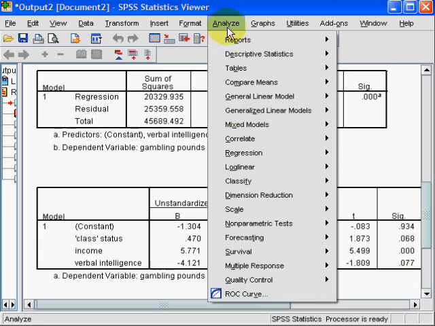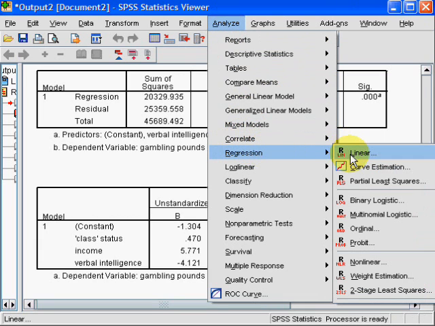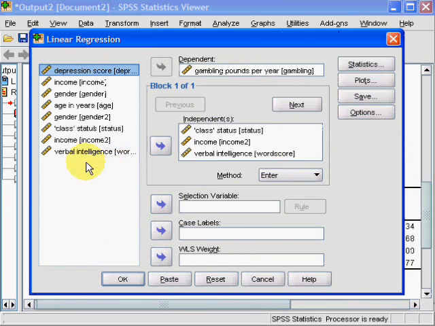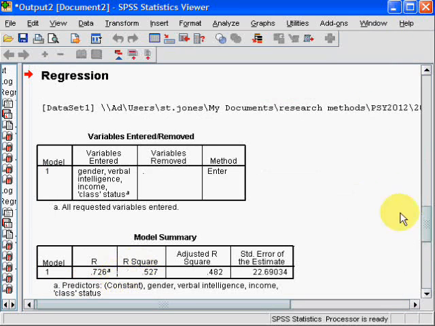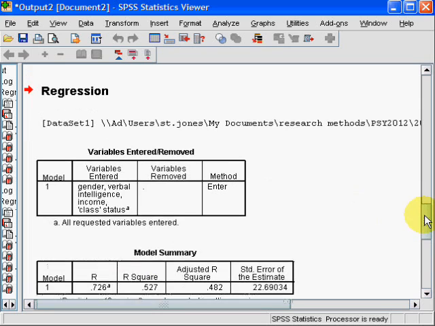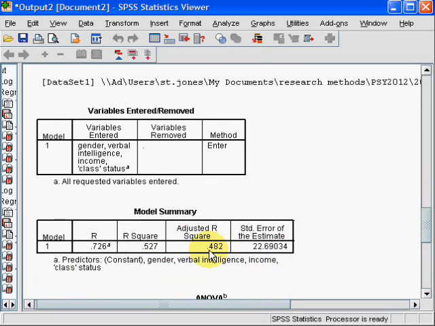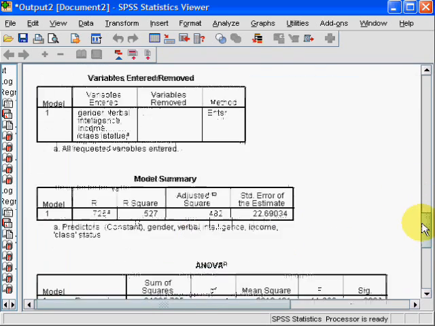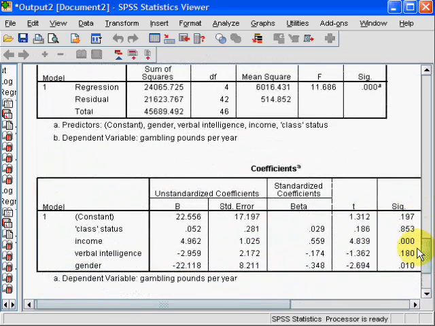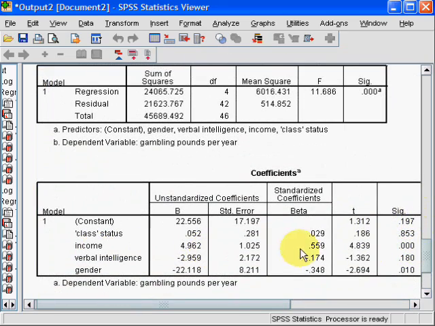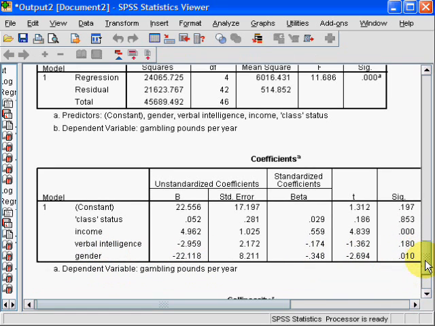Okay, so now I'm going to add in gender to see if that makes any difference. So I'll throw in gender 2 into the independents, click OK. As you can see, our adjusted R-square is now 0.482. And what's going on now is that income is now significant as it was before, and gender is also making a significant contribution.